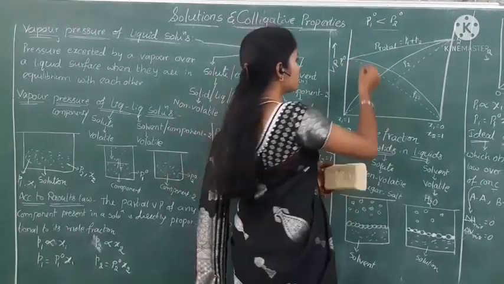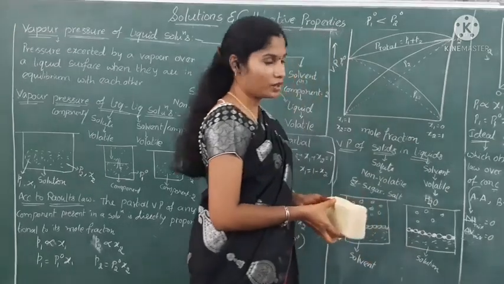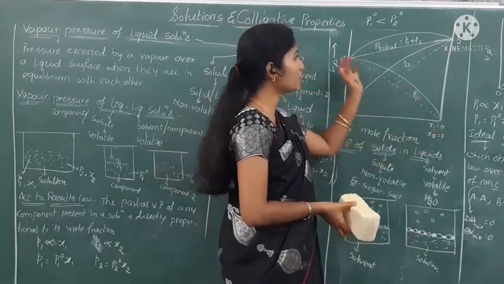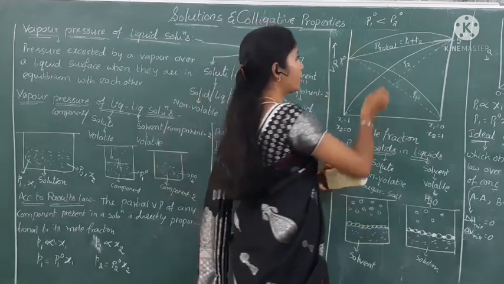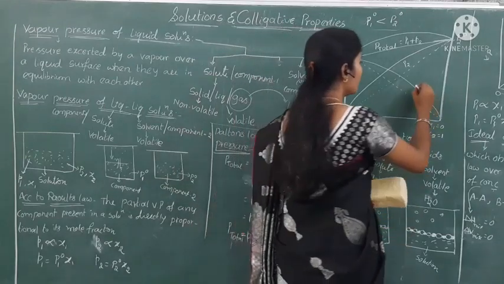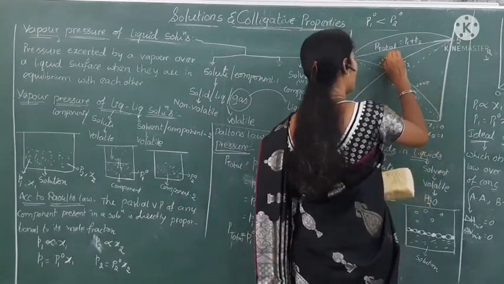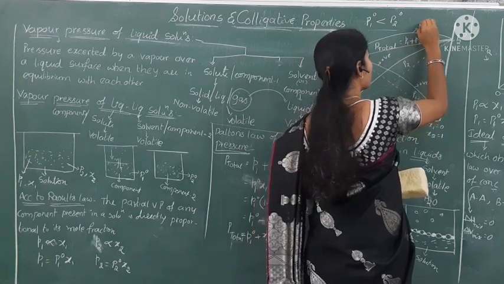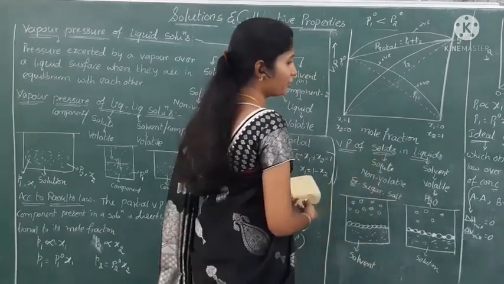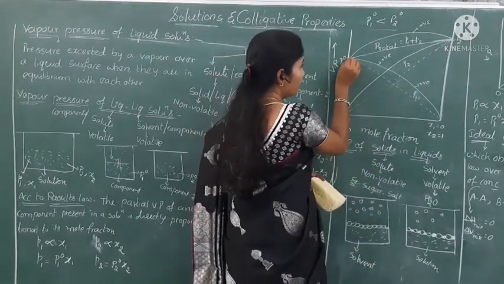Next, automatically the P total value also increases. The partial pressure P1 value increases and P2 value also increases. Automatically the total pressure value also increases for positive deviation. Next, for negative deviation curves, we can get a lower value than the previous one.